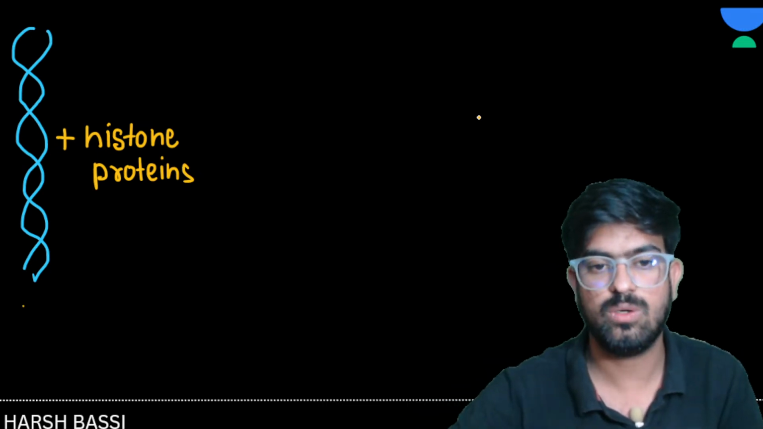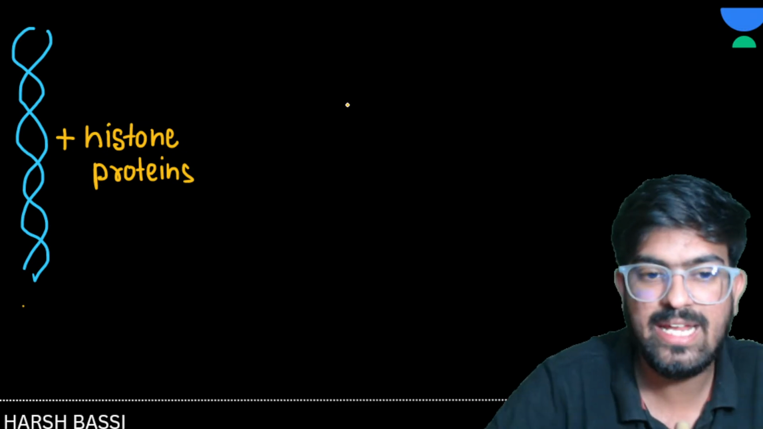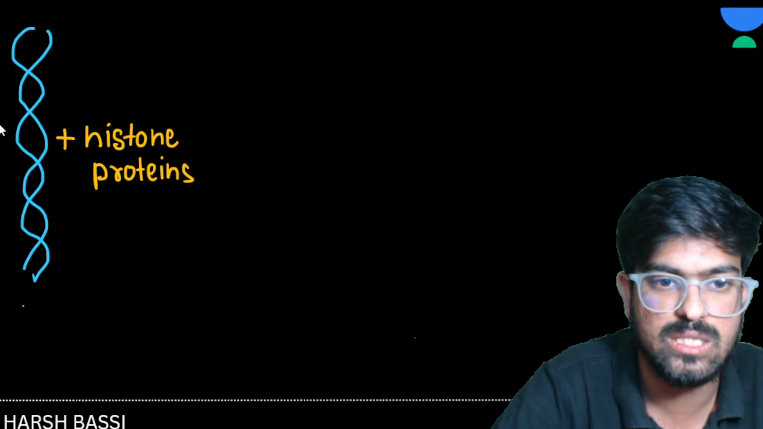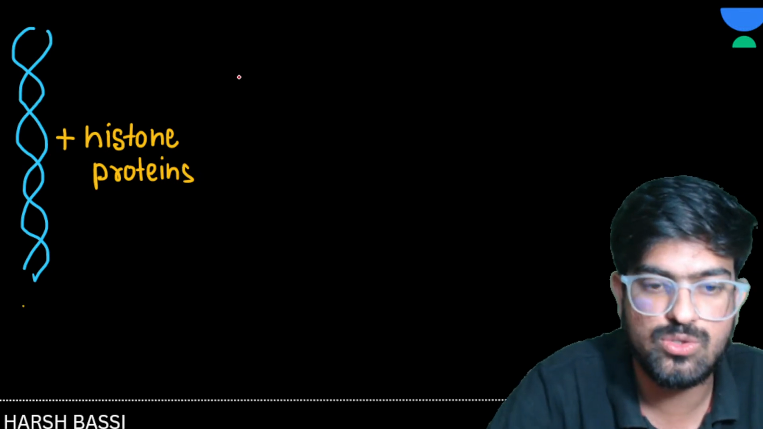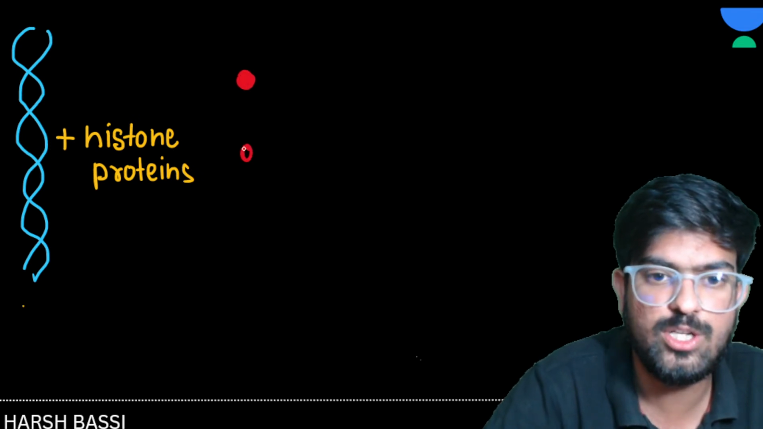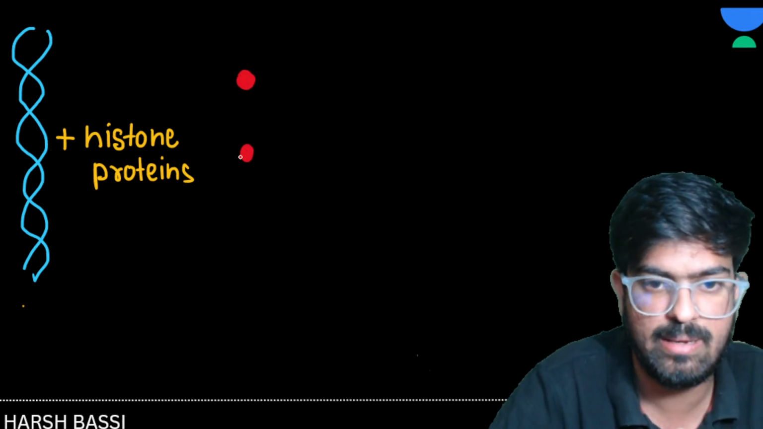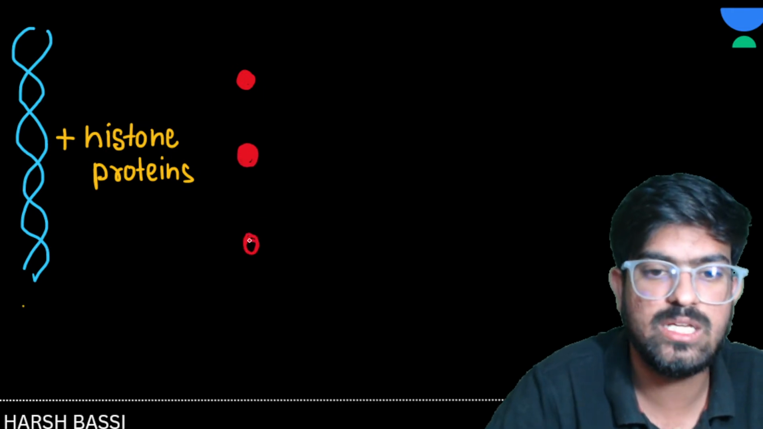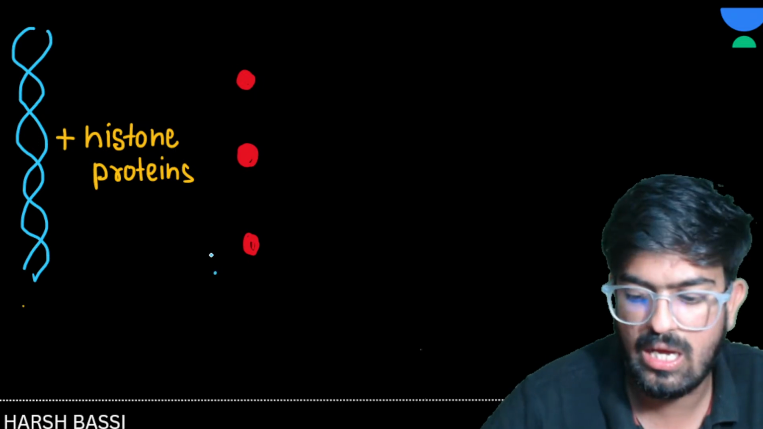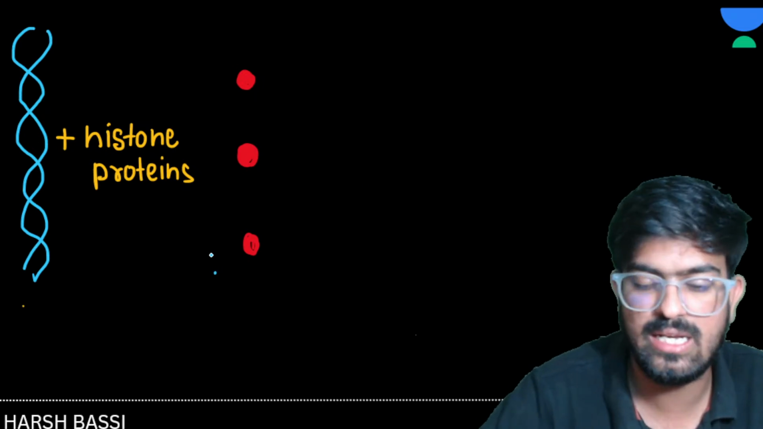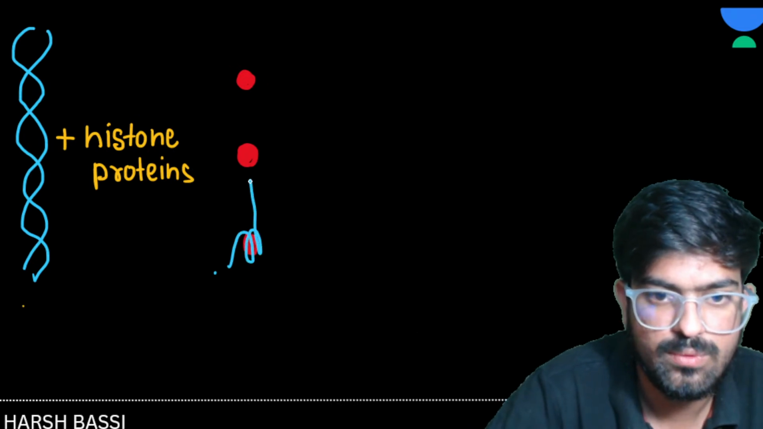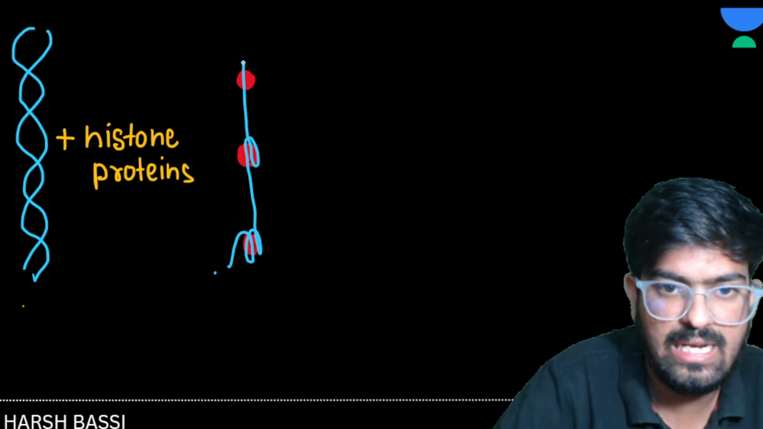So the DNA structure will be looking like this. Let's suppose that these are the histone proteins, the histone octamer. We'll talk about the histone octamer a little later. These are the histone proteins, and the DNA is coiled around them like this.